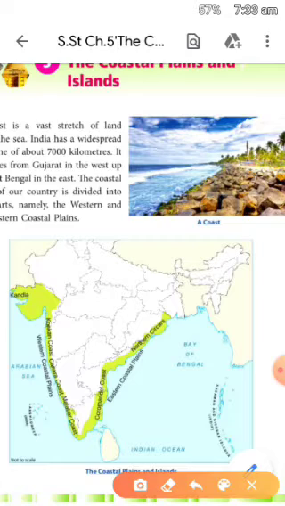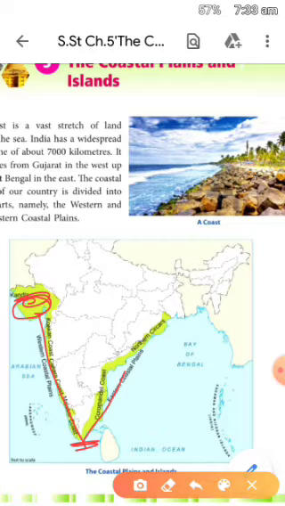It stretches from the Gulf of Kutch. Bache, I have told you this is Gujarat; the Gulf of Kutch is there. It stretches from the Gulf of Kutch to Kanyakumari. The southernmost area is Kanyakumari, as I told you in the first chapter.